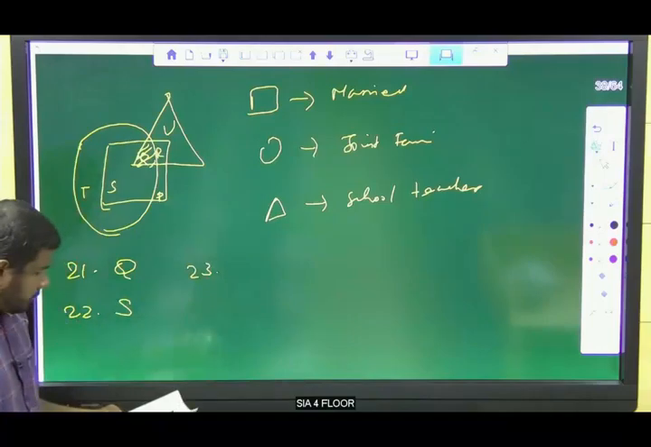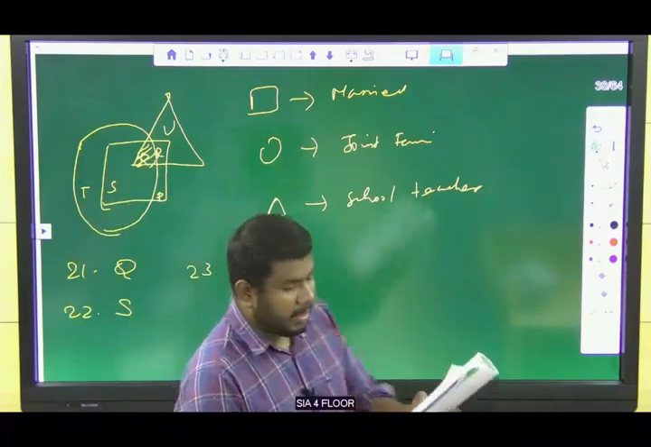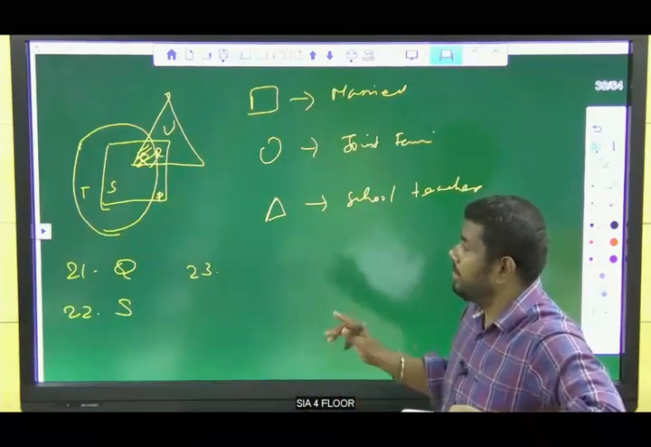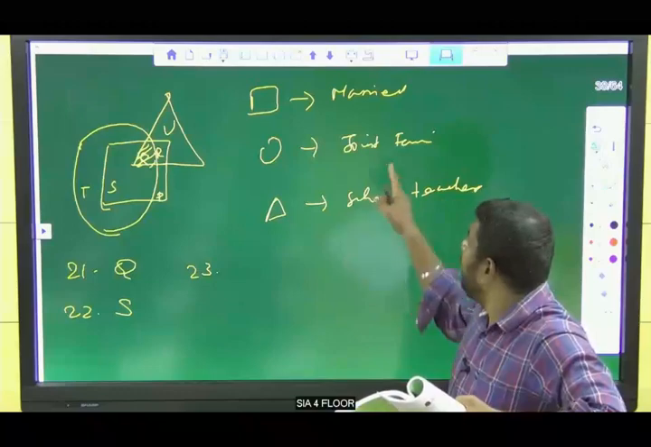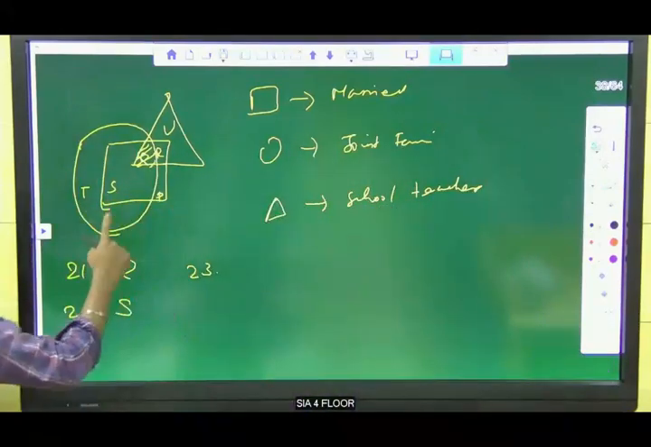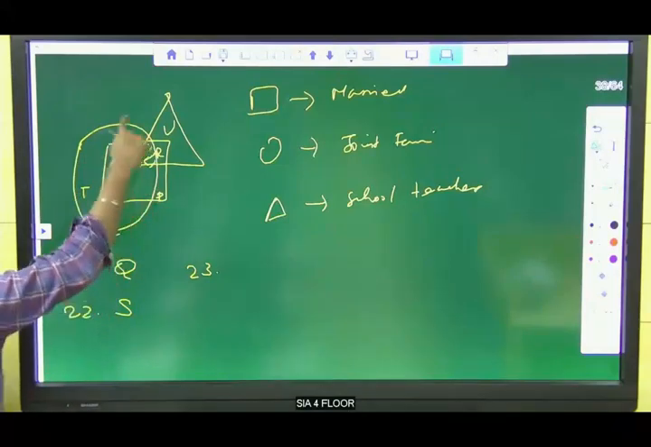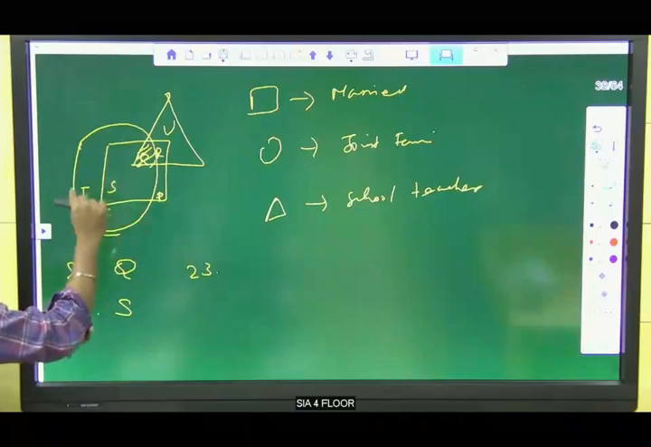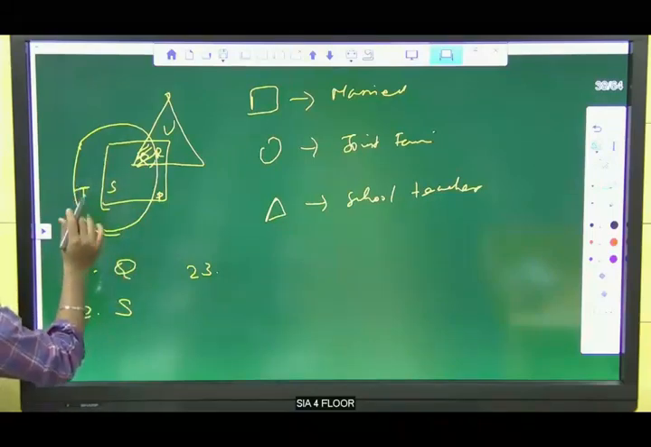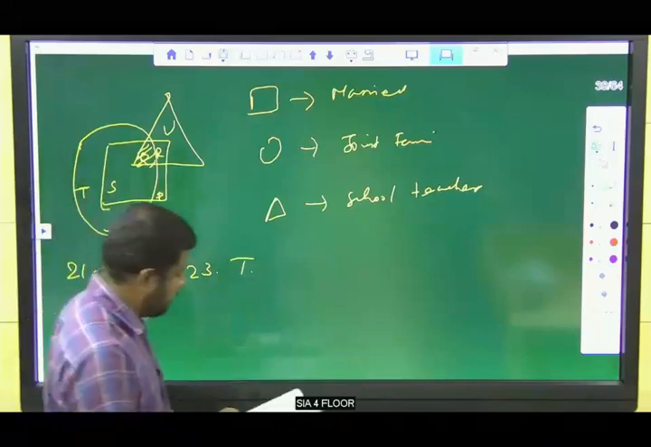23rd: by which letter are the people who live in joint family but are neither married nor teachers represented? Neither married nor teachers, so we should take only the people who live in joint family. We have the circle, and in the circle we have 3 letters: T, S and Q. Q is the connection of all 3. S is for married people who live in joint family. Only joint family is represented by T. So the answer is T.